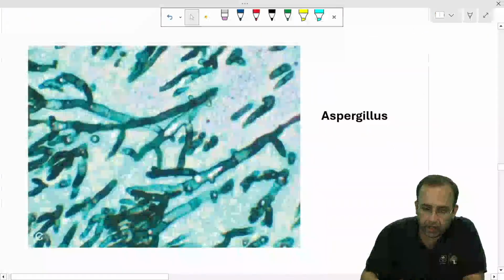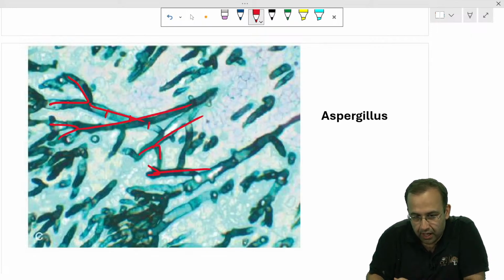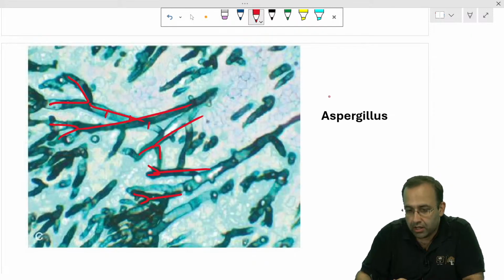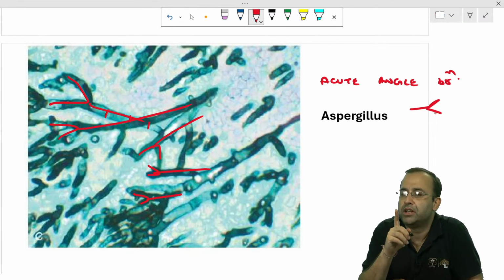Versus now look at this. It is showing the presence of branching forms. That is, this is acute angle branching. This is acute angle branching seen in Aspergillus. This is acute angle branching Aspergillus. Septate hyphae, acute angle branching Aspergillus.